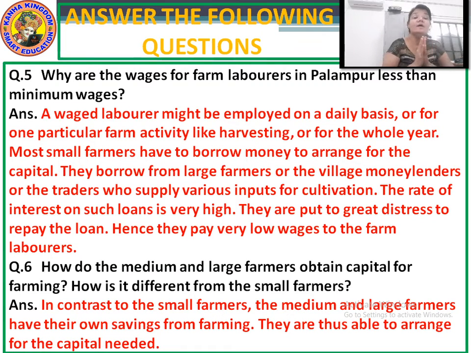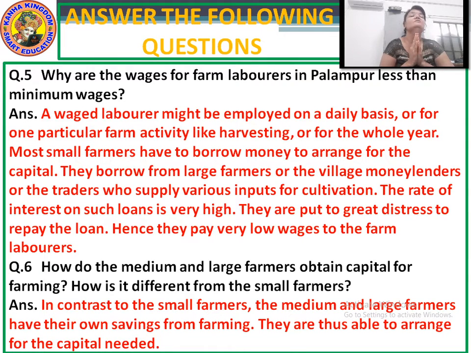Now here the medium farmers, or you can say the large farmers, have their own savings with them. So they don't have to take any kind of loan, or pay any kind of interest. So what is the difference? The difference is that the small farmers take loans and have to pay interest on it, and so they get very low wages. But the large or medium farmers obtain the capital from their own savings.